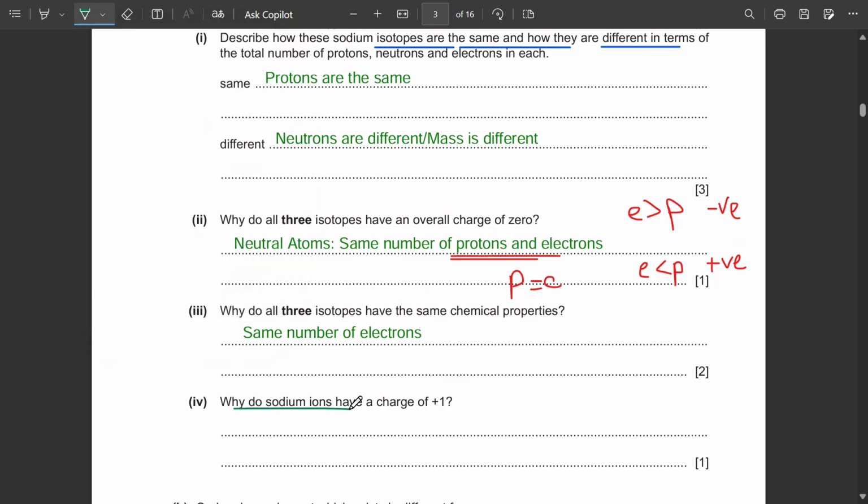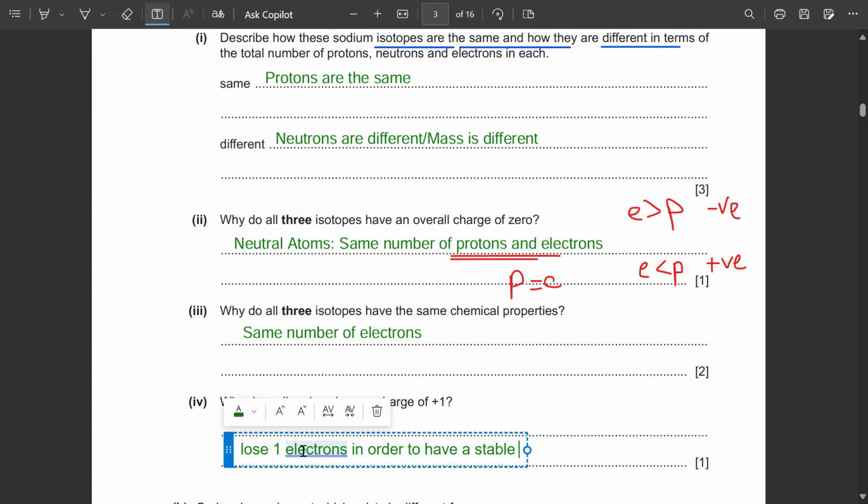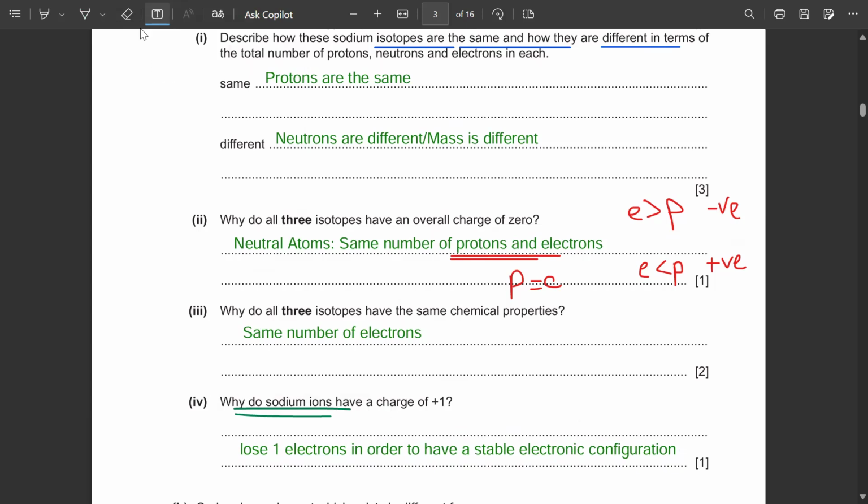Then we have a question: why do sodium ions have a charge of +1? Now, sodium is in group 1, and that means it has an electronic configuration of 2,8,1. So why does it have a +1 charge? Because it has to lose one electron in order to have a stable electronic configuration. So this is going to be the answer for that.